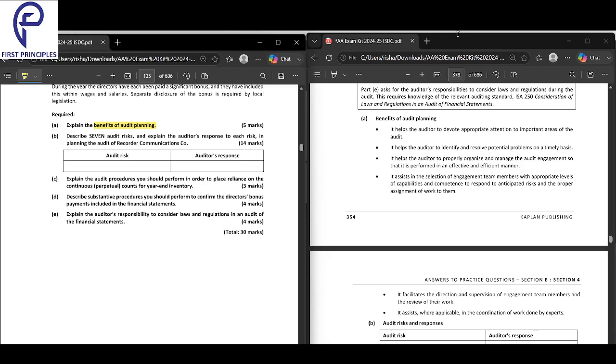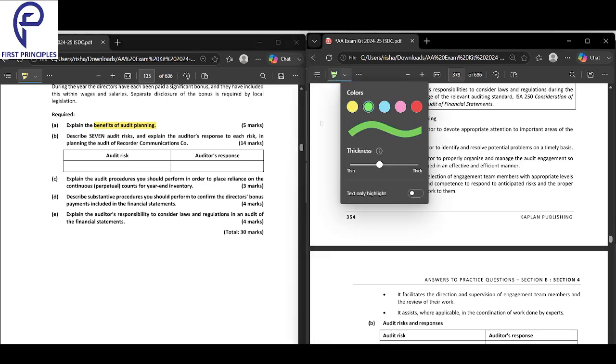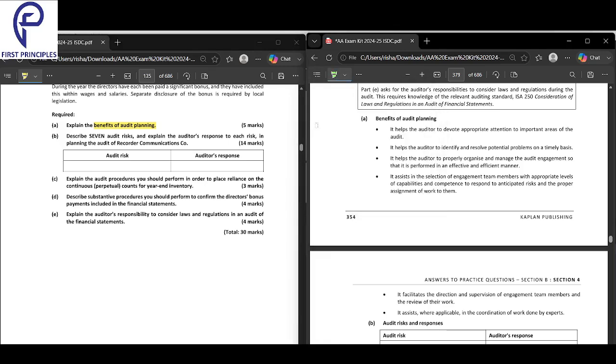So let's highlight the key points that you must not forget to write in your answer. First one is focus: that you will devote appropriate attention to important areas. Second, problem solving. It helps the auditor to identify and resolve potential problems on a timely basis. It's not about the problem, it's on a timely basis.